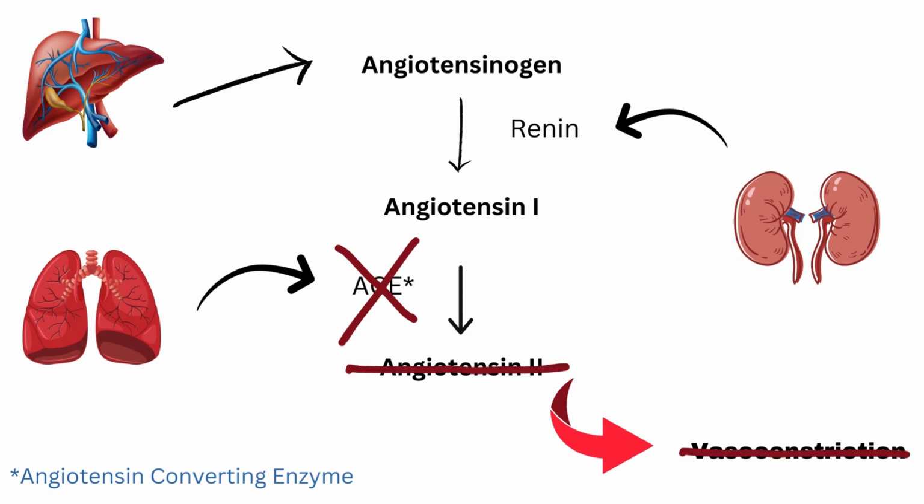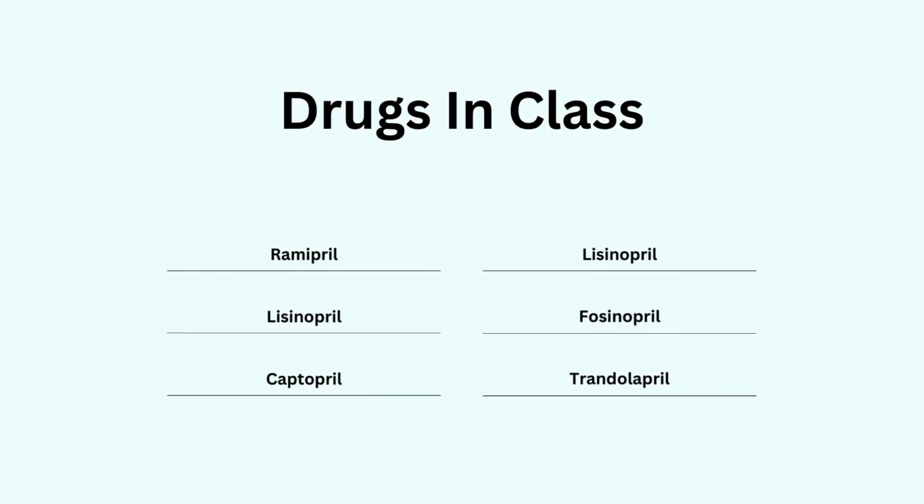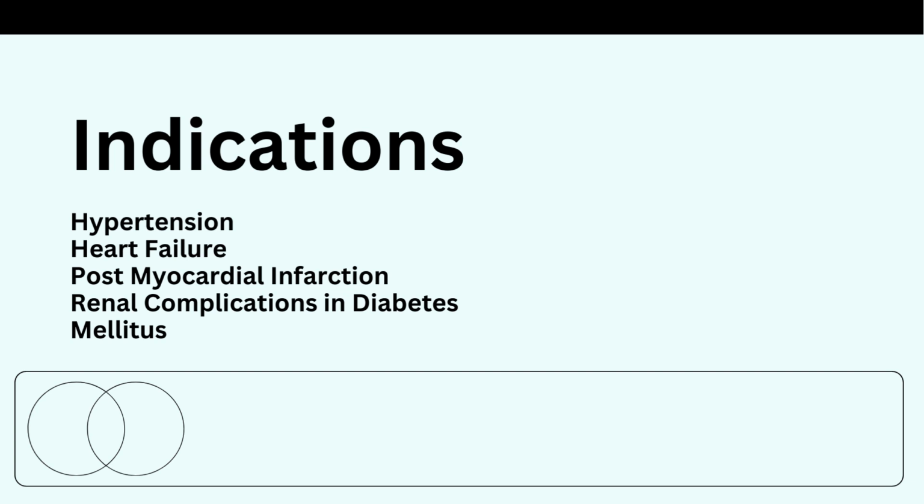Brilliant. So ACE inhibitors are used in the following: hypertension, heart failure, post-myocardial infarction, and renal complications caused by diabetes mellitus. These have an effect of protecting the kidneys, so are often used for this purpose. They may also improve insulin sensitivity and slow the progression of diabetic neuropathy.